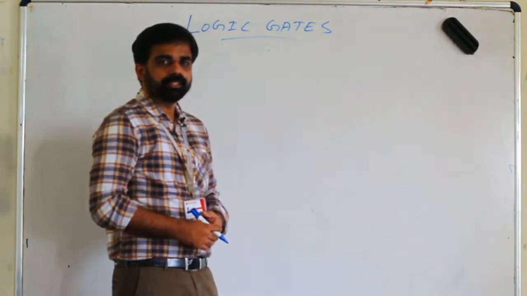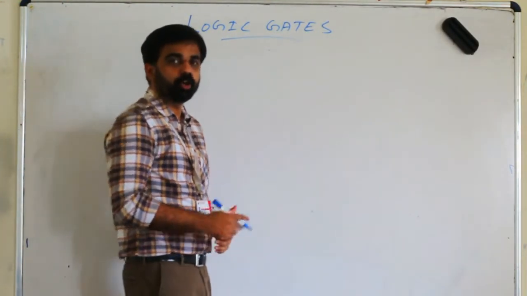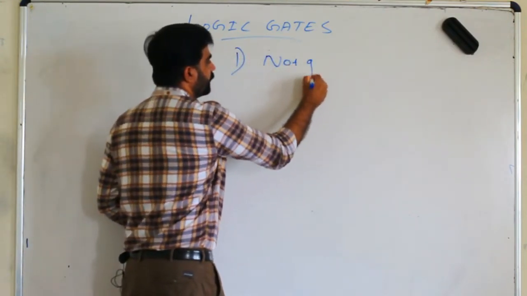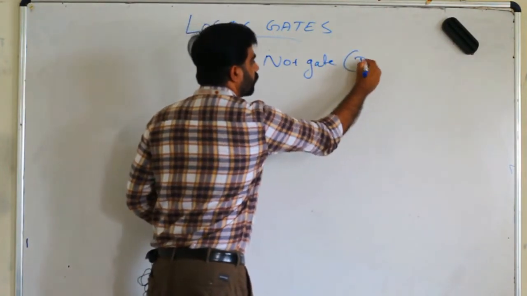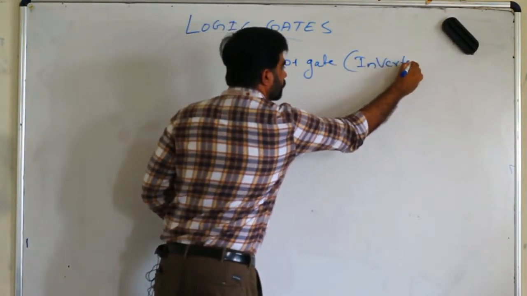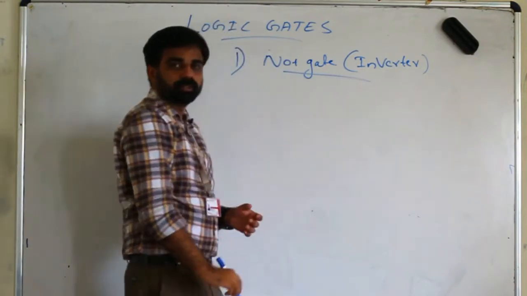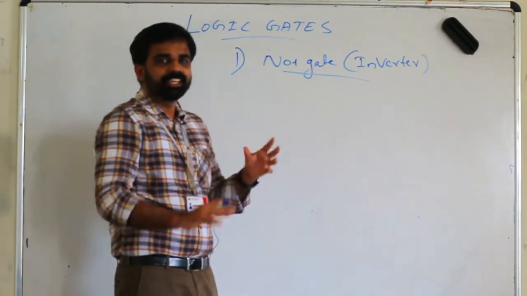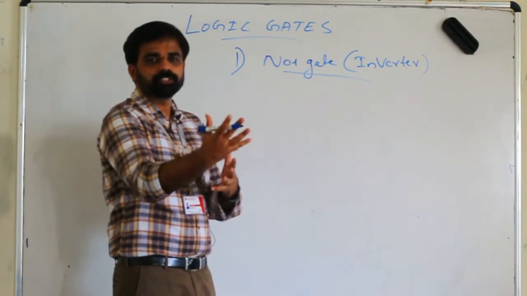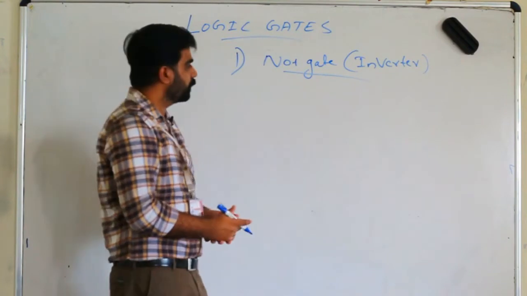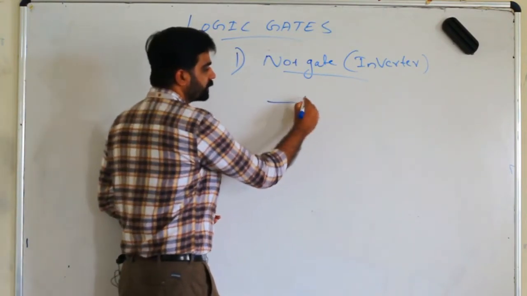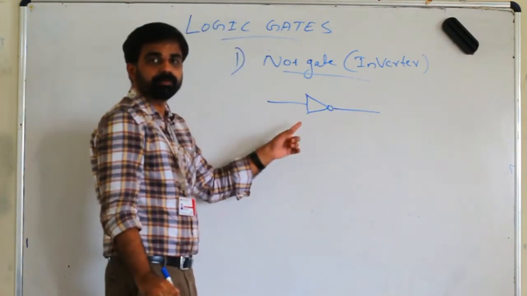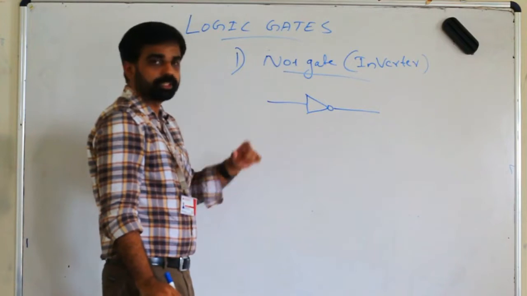Our first logic gate is the inverter or NOT gate. NOT gate, or it's also known as inverter. From the name itself, we can see inverter. That means inversion of something is happening here. So, the symbol of this NOT gate or inverter is like this. This is the symbol for inverter.